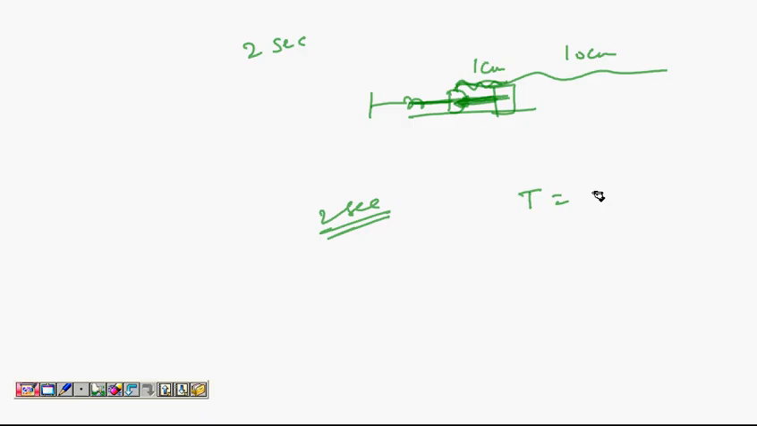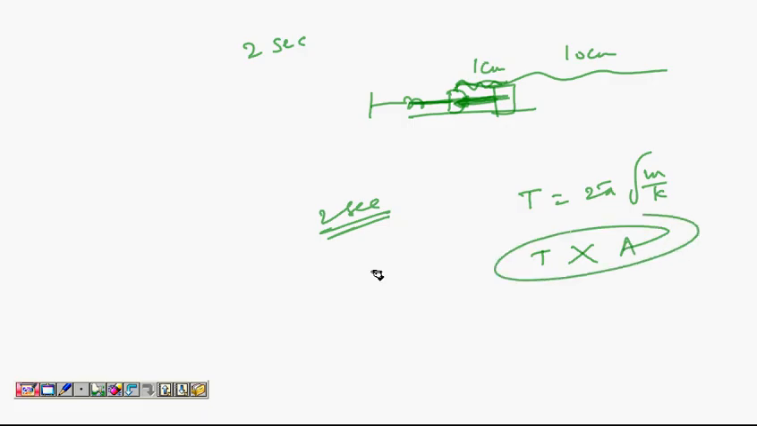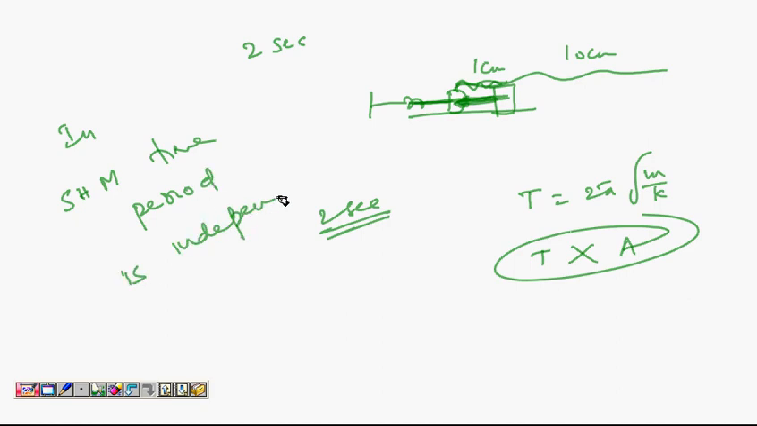So time period is given by 2 pi root m by k. T doesn't depend on amplitude A. So that's the spectacular thing about SHM. So in SHM, time period is independent of amplitude. This is a very important result.